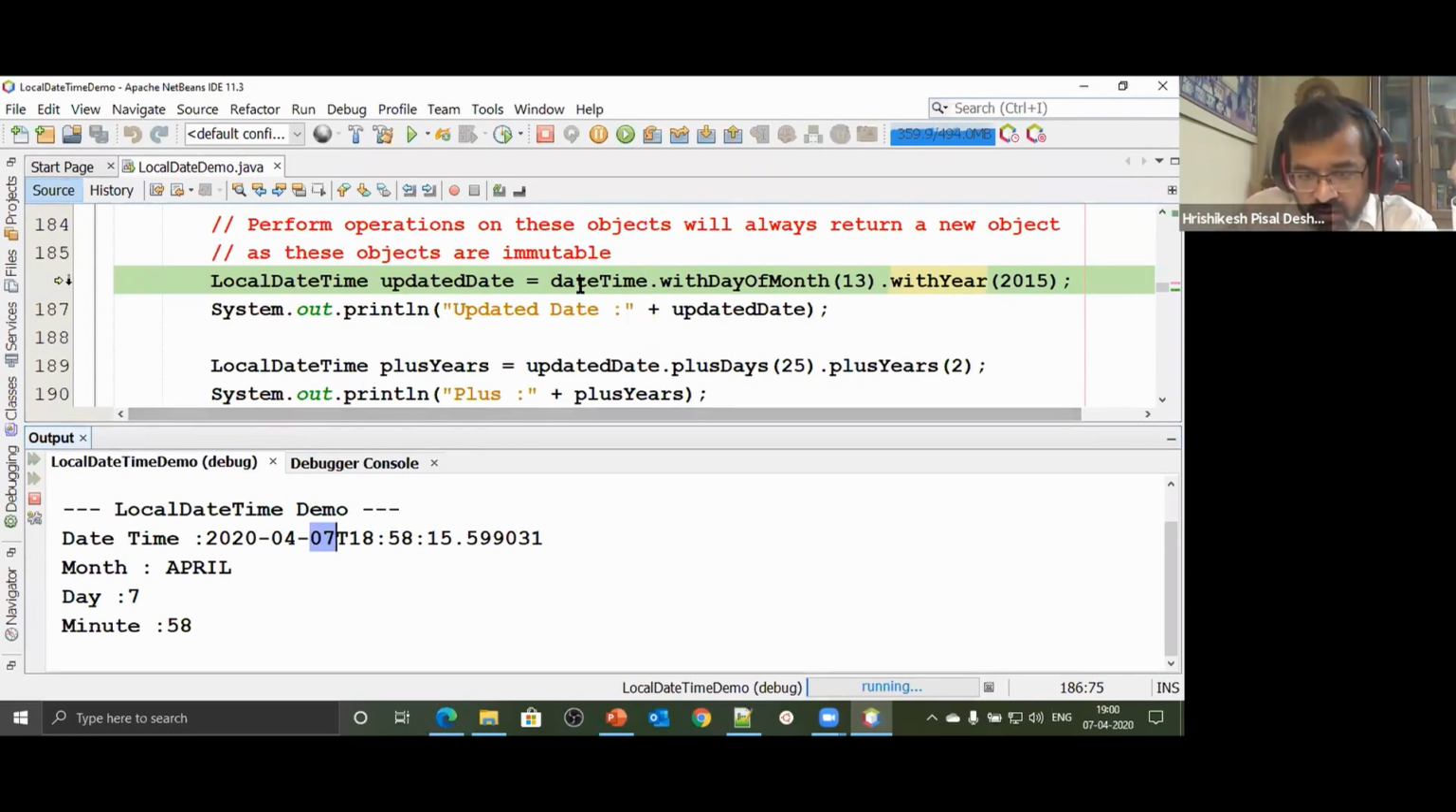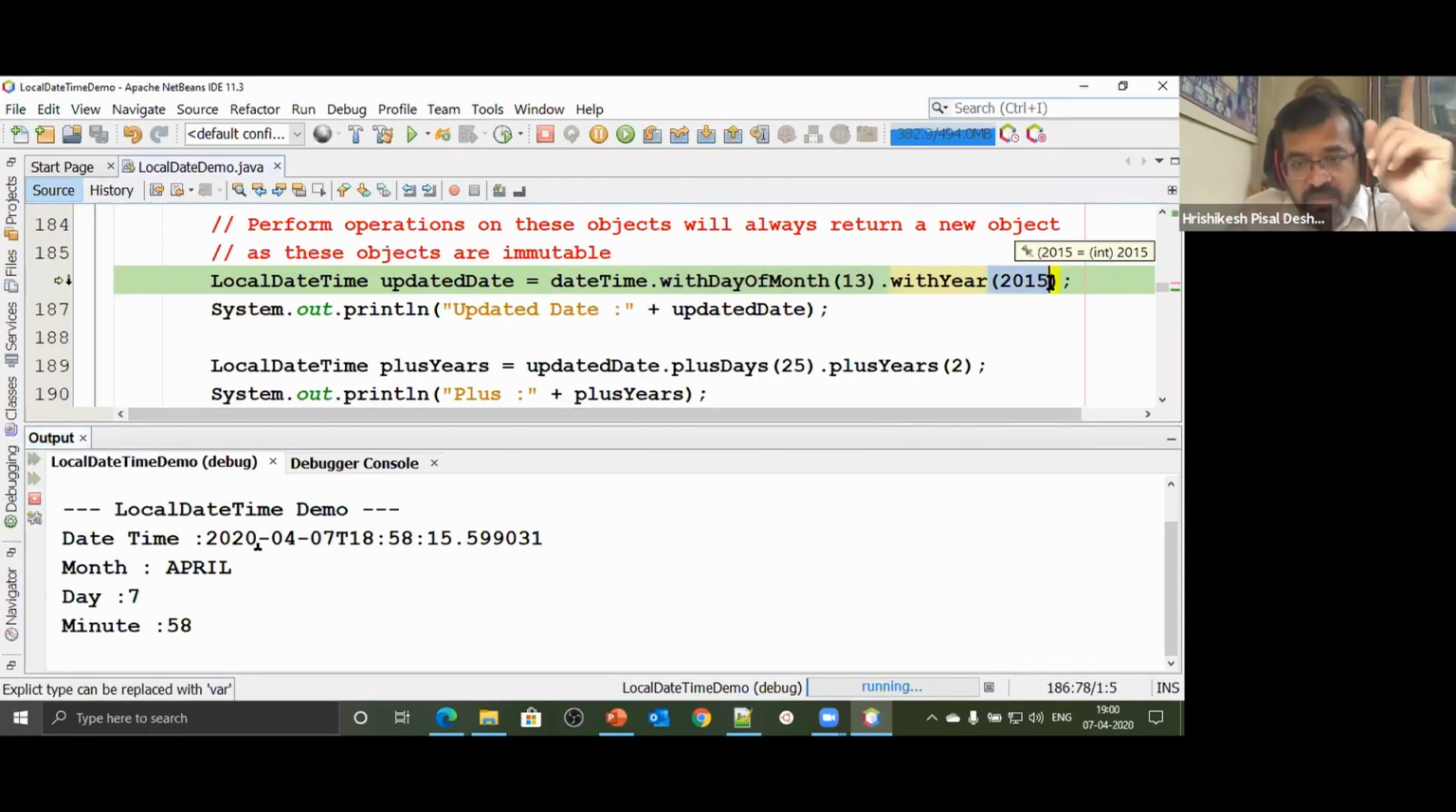Now, what am I doing? Inside this datetime object, I plan to update the day of the month to 13. Day of the month currently is 7, so I'm going to make it 13. And here I'm going to update the year to 15. But although I'm saying update, with these changes made to the current date, it will return a new date object. Your original datetime object will remain intact. That's the reason it has returned an updated object.